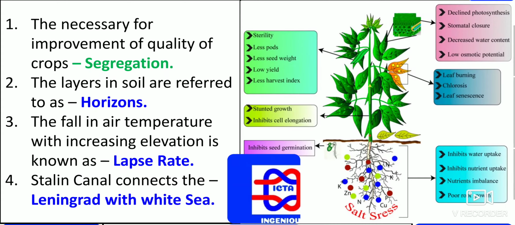What is necessary for improvement of quality of crops? That is segregation. This is what exactly to be remembered. What exactly does segregation mean? What is necessary for improvement of quality of crops is known as segregation. By this process you will have the maximum output from the plants.